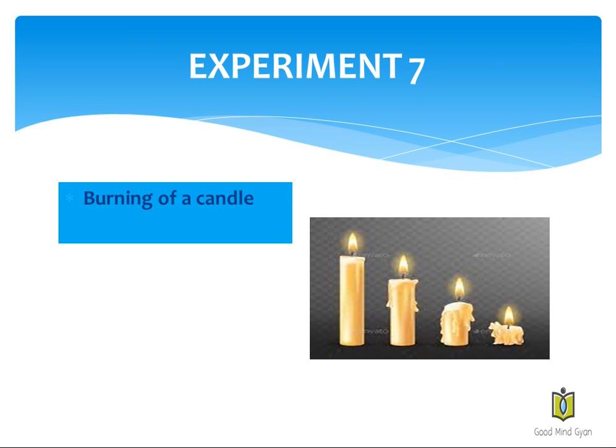Let's see the next experiment. Experiment number 7 is the burning of a candle. Fix a candle on a table and light it, and what will you observe after 10 minutes? The candle burns to give heat and light energy. The candle does not regain its original size when it is put off. Here in the picture you can see that the candle has grown smaller in size. So burning of a candle is a permanent change which cannot be reversed. Actually the candle burns to form new products, that is carbon dioxide gas and water vapor.